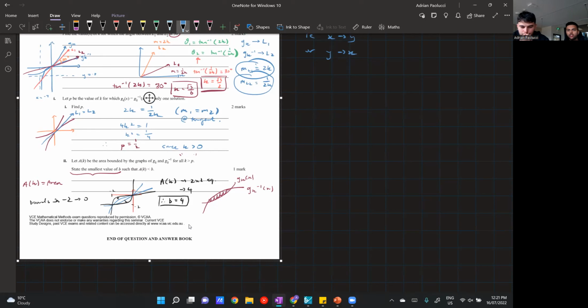And just like how Adrian said, doing a dynamic graph and trying to see how the area approaches a box and trying to figure it out that way, as opposed to doing it in a mathematical way. You'll understand different ways of doing different questions the more exams that you actually do in the long term.